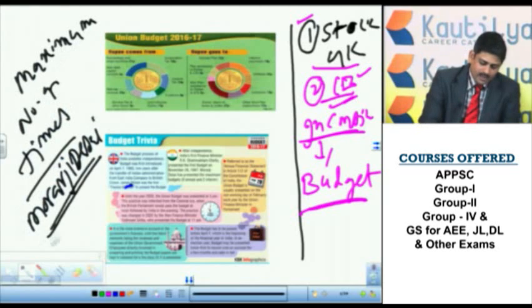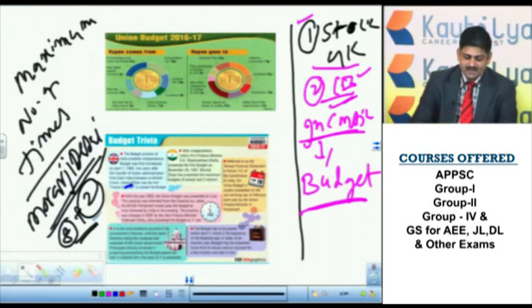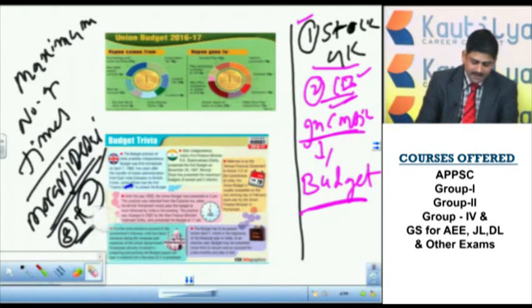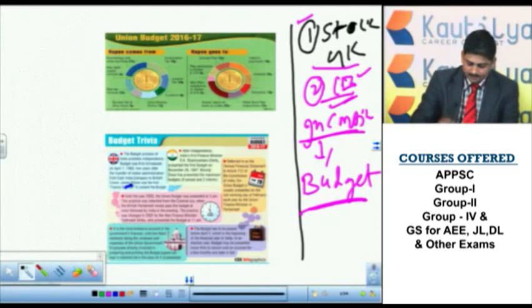So in total, 8 times he presented the general budget and 2 times the interim budget. That means in total 10 times he presented the budget in India. So as of now, this is the maximum number of times he presented the budget in India. This is another important static GK question.